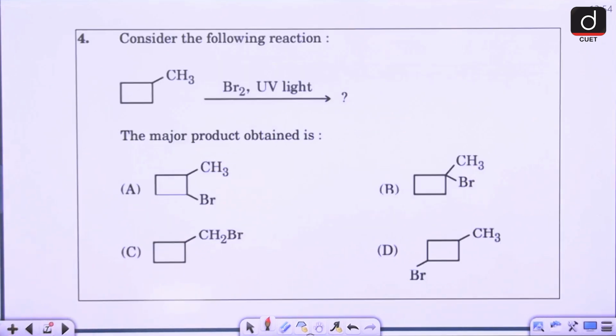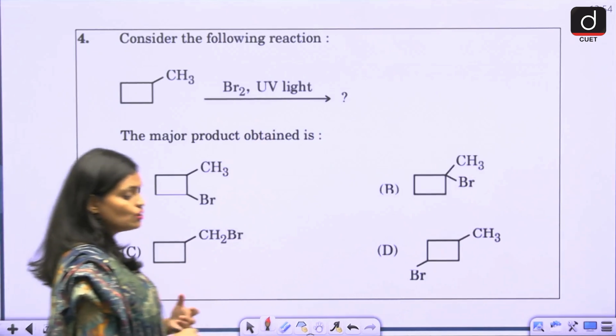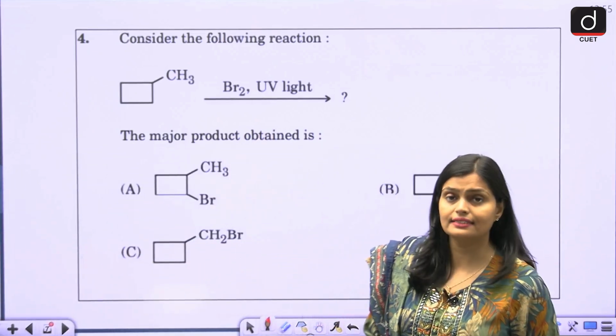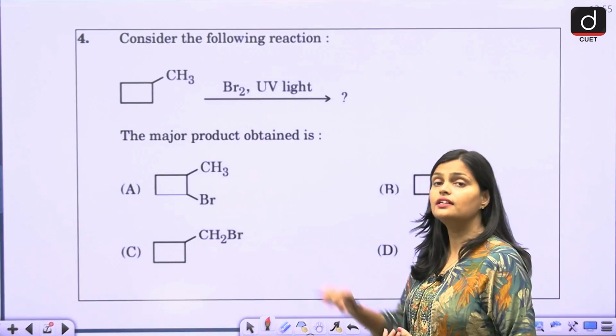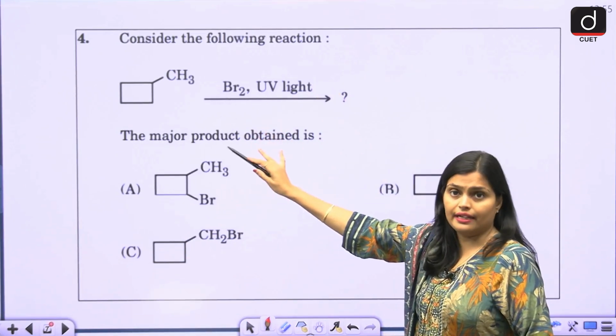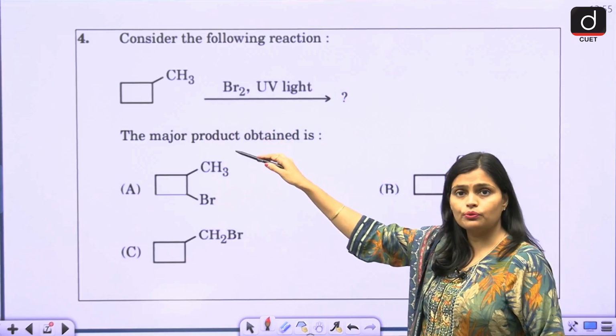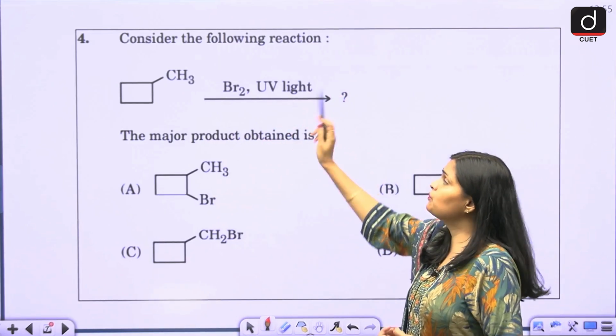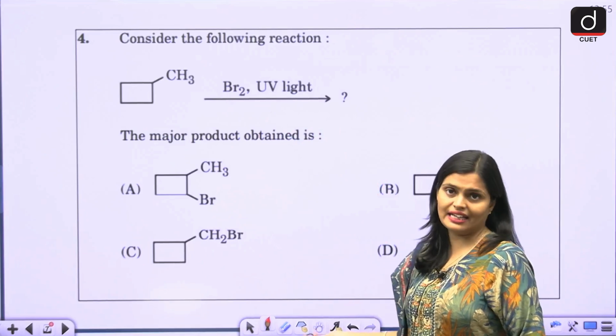Next, consider the following reaction. So now these are the questions related to your haloalkanes and haloarenes you have learned, right? So here you have a methyl cyclobutane. In the presence of Br2 and UV light, what will be the reaction?